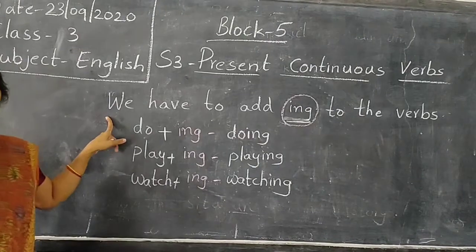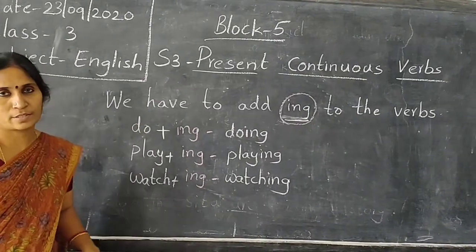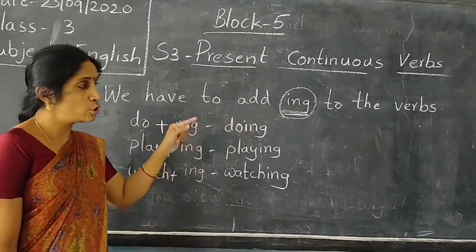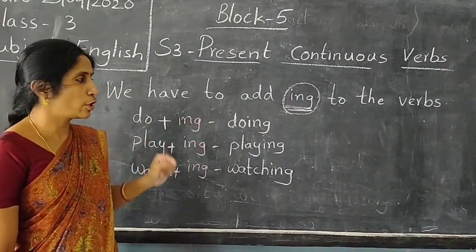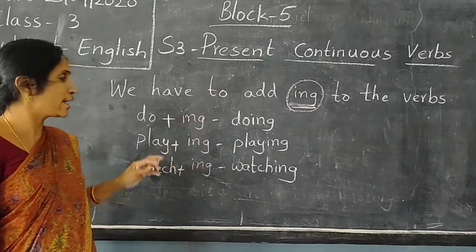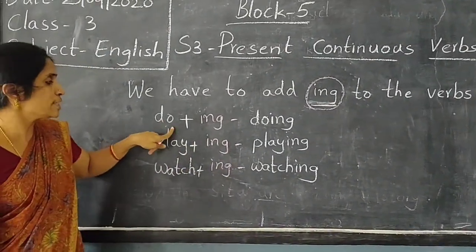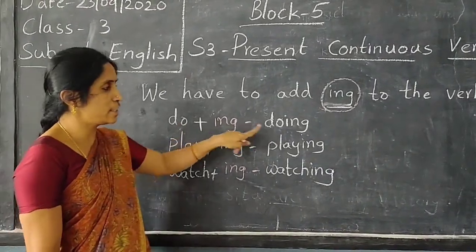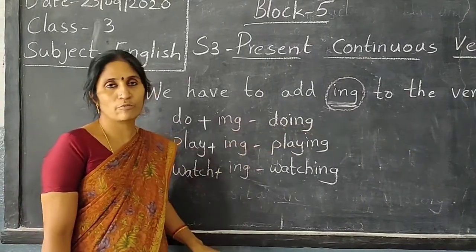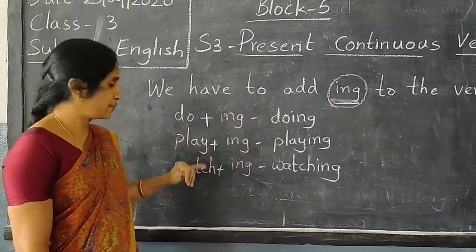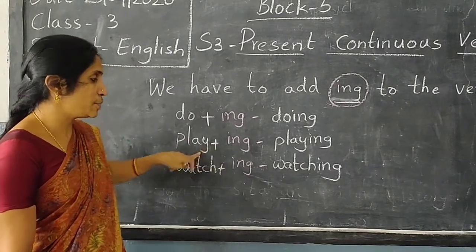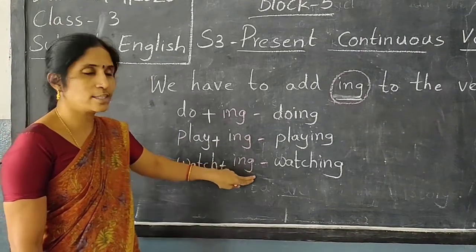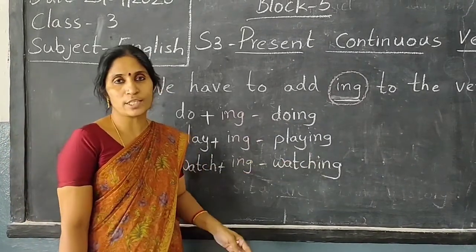Now, how do we write present continuous verbs? What do we have to do? We have to add ing to the verbs. As you know, a verb is an action word, children. So we have to add ing to the action word. See, do. Do is an action word. Do plus ing, doing. He is doing his homework. At present he is doing. Play plus ing, playing. Now they are playing in the park. Watch plus ing, watching. Maybe now they are watching TV.